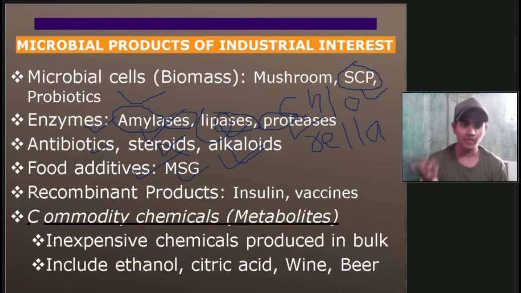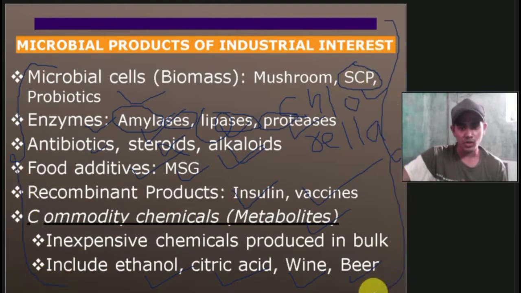Then we have recombinant products like insulin. Insulin is used for diabetes patients. Then we also produce some vaccines with the help of microorganisms. Commodity chemicals like metabolites are inexpensive chemicals produced in bulk, and include ethanol, citric acid, wine, and beer production. So these all are microbial products. A lot of industry is based on extracting these microbial products. As you can see, there is a wide range of uses of these products.